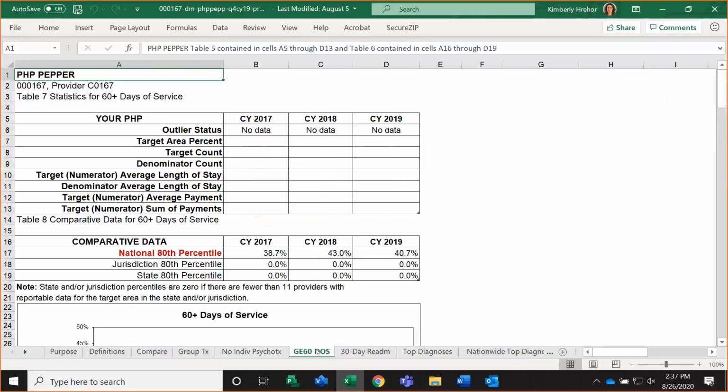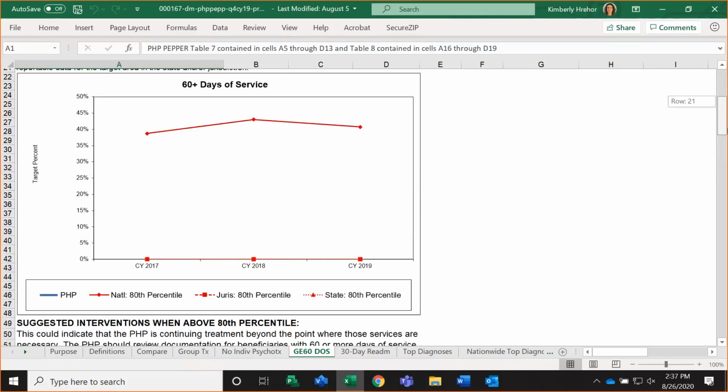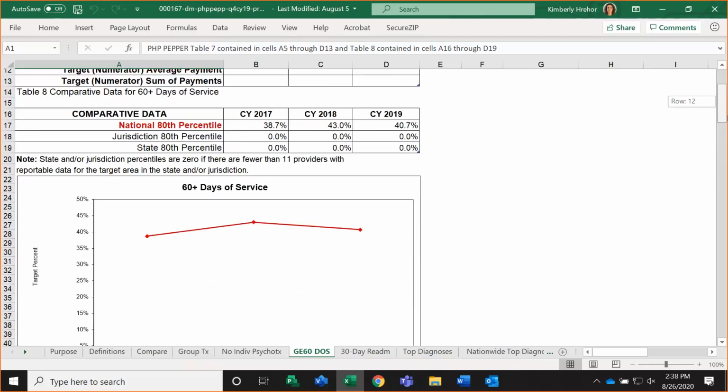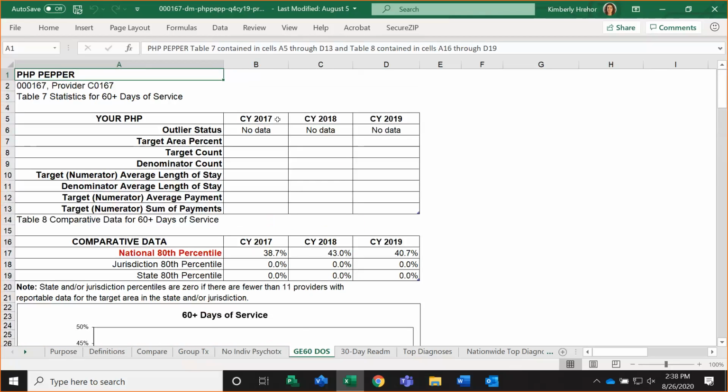At times, if there is not sufficient data for calculation of statistics, you might find that your report is completely empty. There are no blue bars here on the graph. In the data table, it's going to tell you there was no data. That occurs, again, if there are fewer than 11 episodes that meet the numerator or the denominator definition.